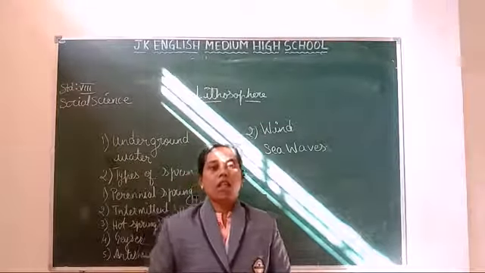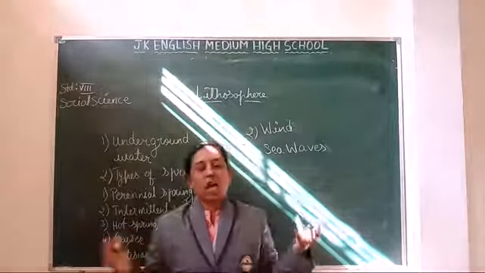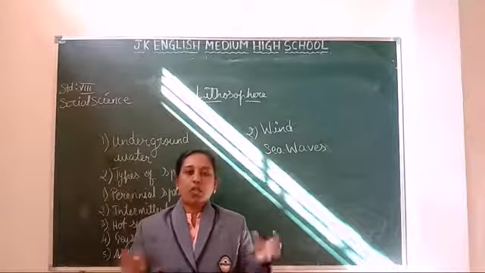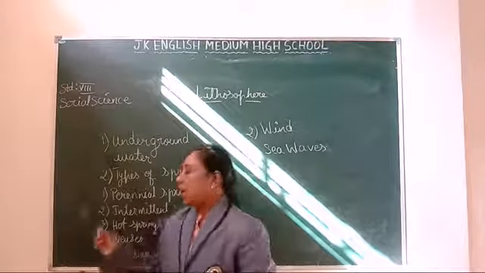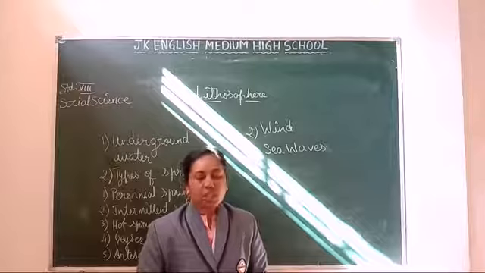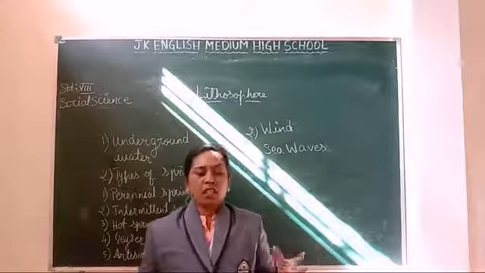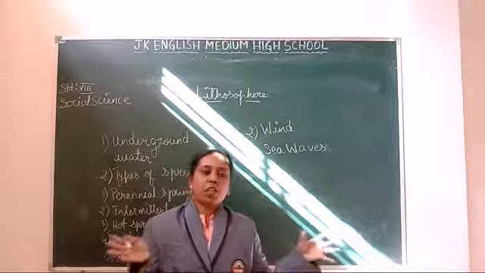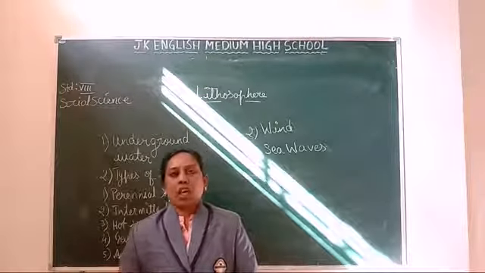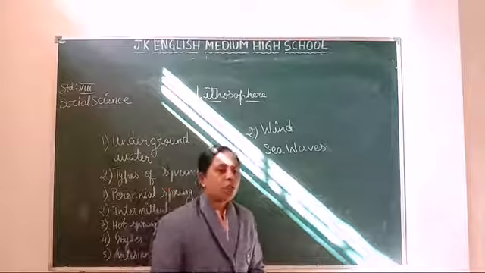The depositional landforms are sand dunes and longitudinal sand dunes. In the desert region, sand is transported and deposited from one place to another, and forms the dunes.